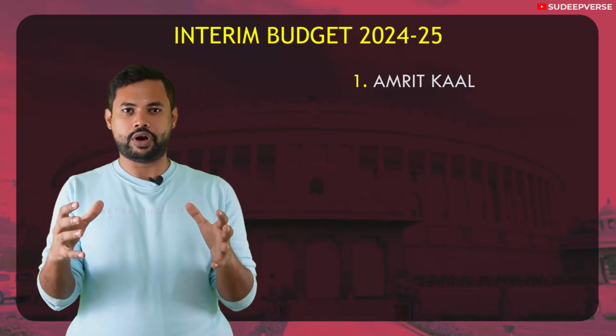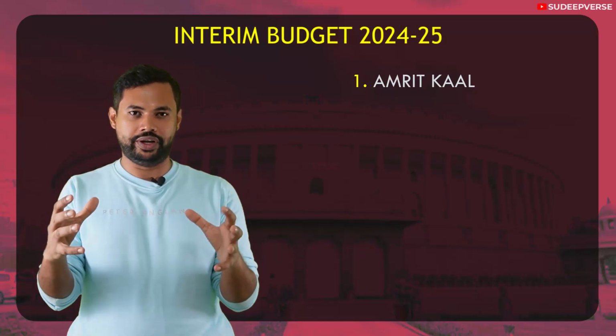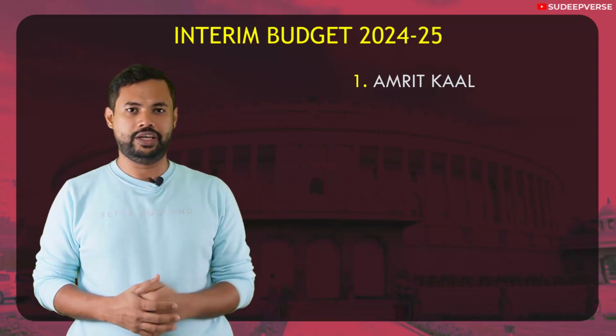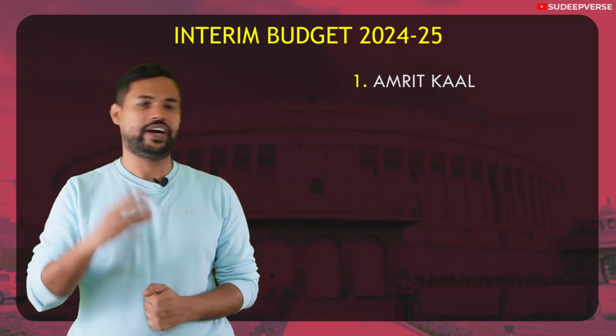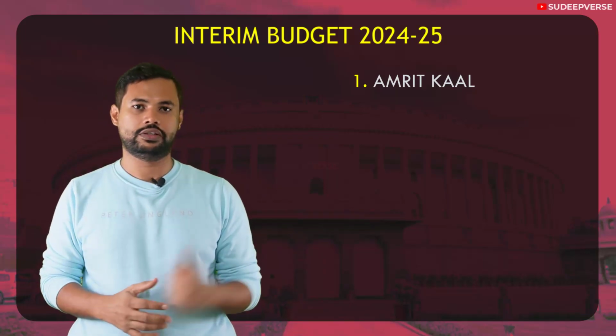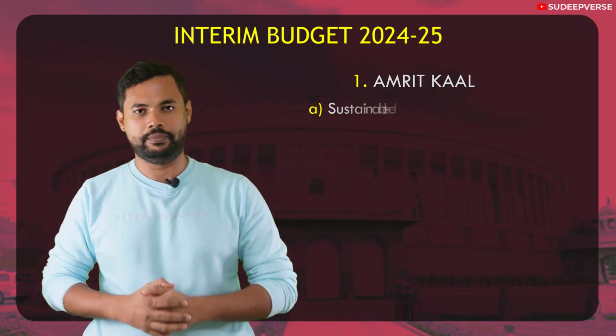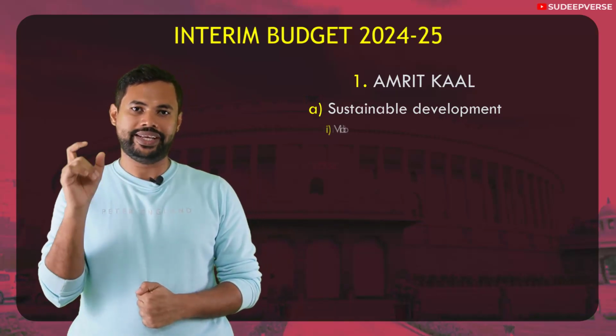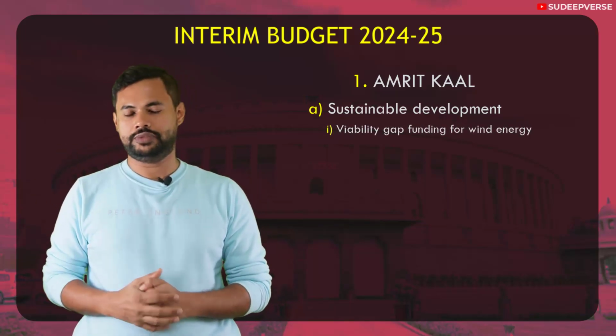The achievement, the progress and the aspirations of India in this time span is what we call Amrit Kal. Under this theme, the announcements are done under 5 verticals, and the first one is sustainable development. Under sustainable development, the first announcement is viability gap funding for wind energy.